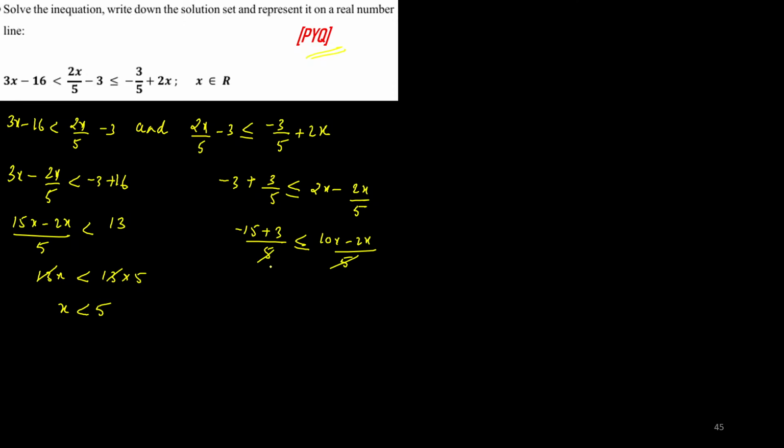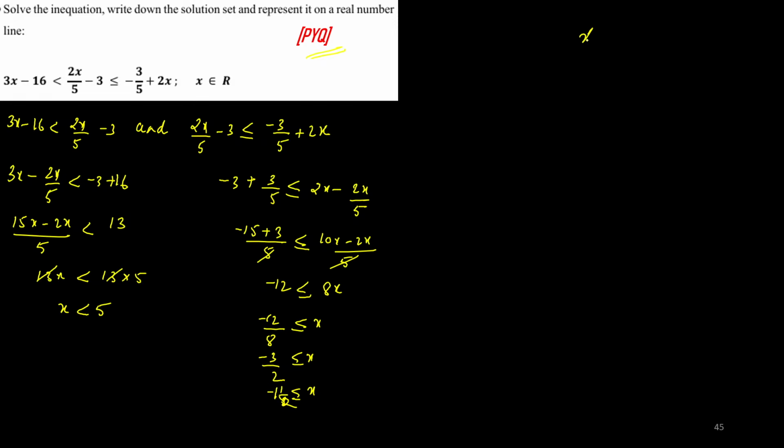So 5 can directly cancel this, so minus 15 plus 3 is minus 12 smaller than or equal to 8x. So if I take it like this, minus 12 by 8, x is greater than or equal to minus 3 by 2, that is, minus 1 by 2.